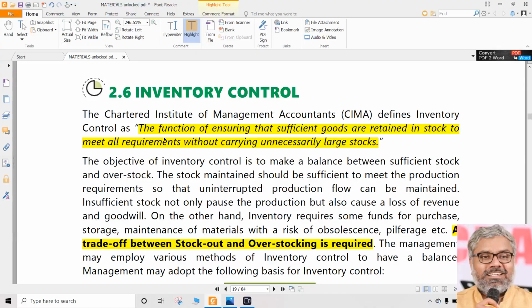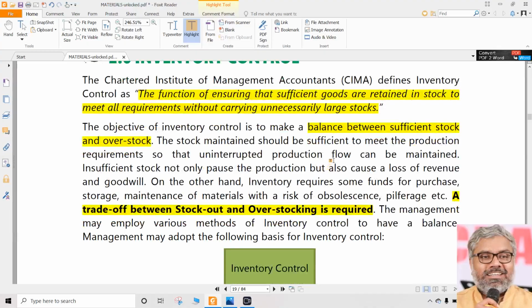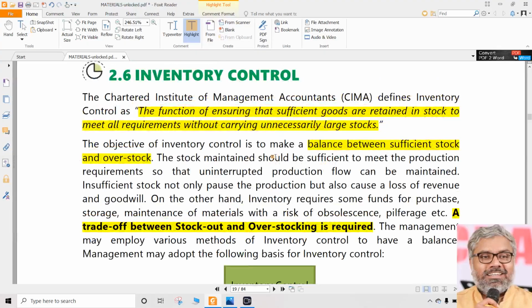So there should always be a balance. Control is all about that. Basically, it is a balance between sufficient stock and overstock. Is overstock a very good policy? No, it is not a good policy. We cannot be very happy about our overstock and being very conservative, and having a huge inventory is not going to be considered a good policy. On the other side, not maintaining sufficient stock at all, only ordering as and when we really require it, is also not correct. So both are not really good.